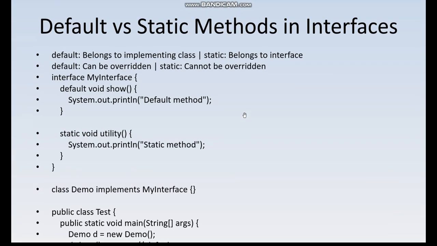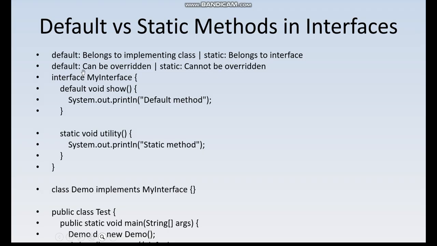Default versus static method inside the interfaces. Default belongs to the implementing class, and static belongs to the interface. It means the class which implements that interface will own the default method, because through a class object we will be calling that default method, or that class can also override a particular default method of the interface. And these default and static method definitions can be provided from Java 8 onwards.